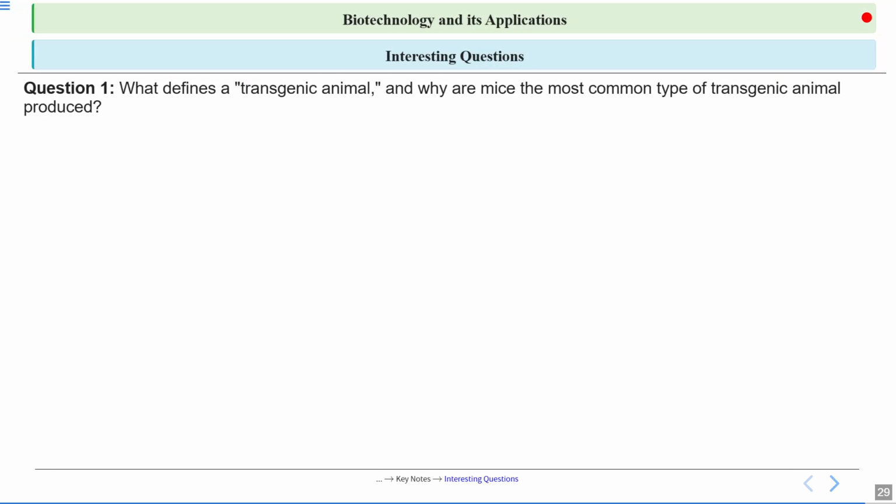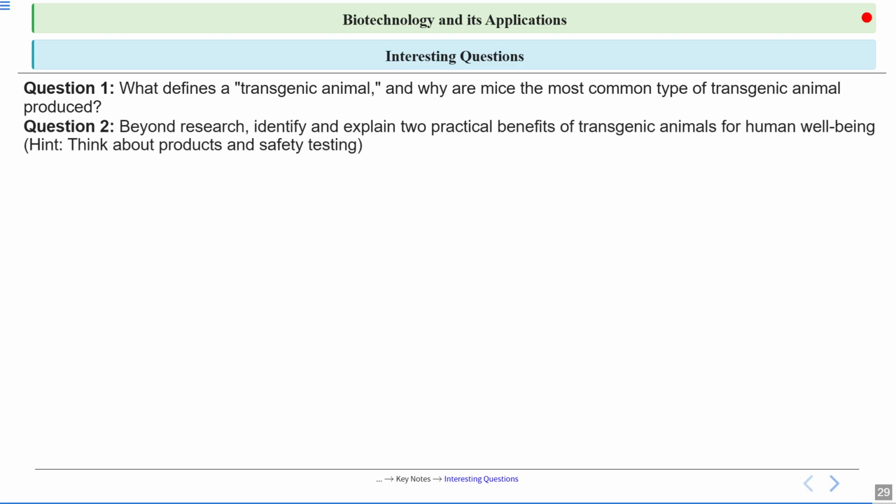So there are some interesting questions that you guys are going to solve yourselves. First question says, what defines a transgenic animal and why are mice the most common type of transgenic animal produced? Why are mice used as one of the most common transgenic animals? Why not others? You guys have to find the answer. Second question says, beyond research, identify and explain two practical benefits of transgenic animals for human well-being.